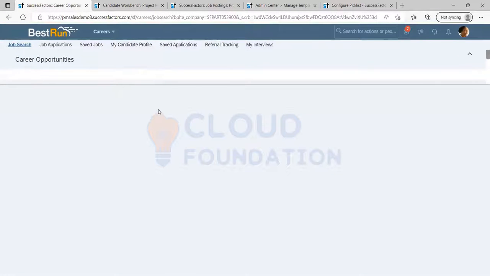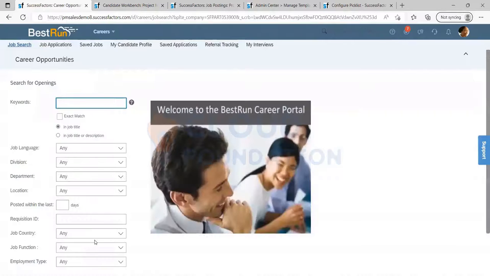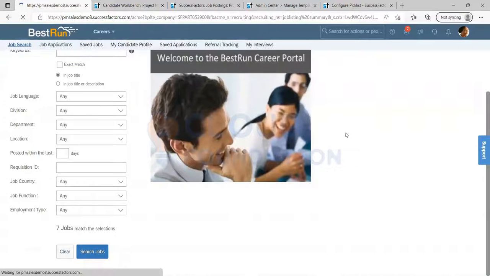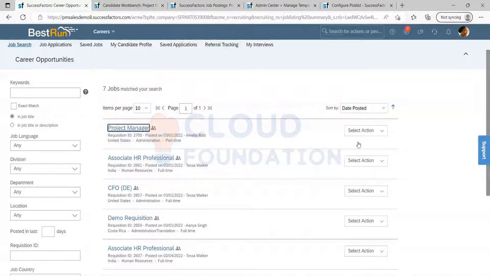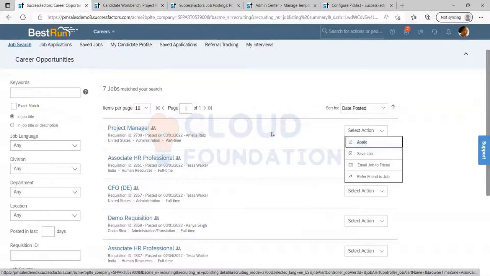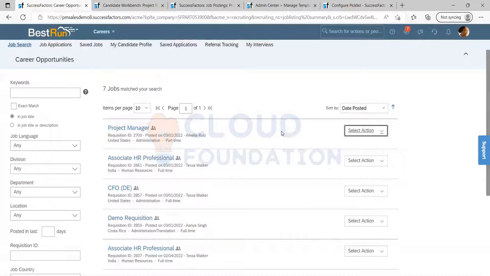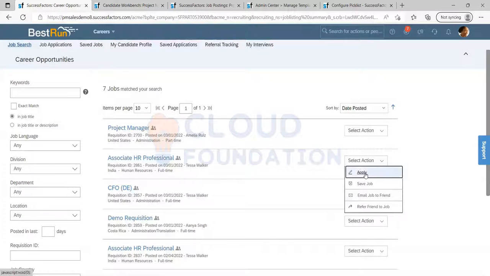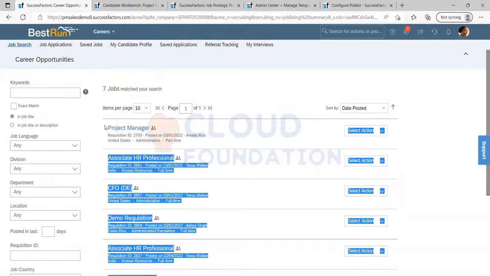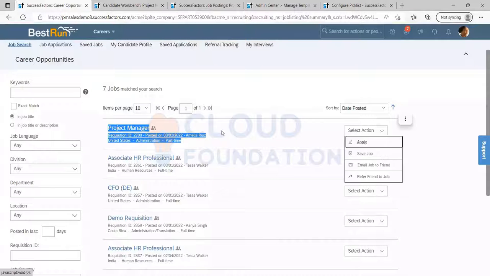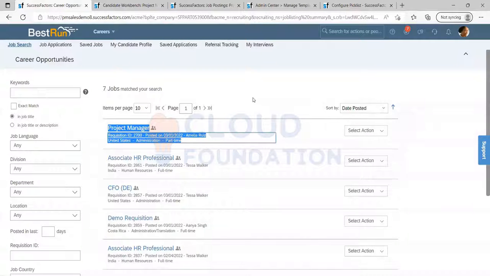I can see a project manager, right? I will go and apply for it. Once I apply for it, I cannot modify it. But if I'm applying for associate consultant, definitely I have the option to go and do it. But what I'm telling you, it's a one-time process. You go here, click on apply, fill the fields and submit it. That's all. You cannot modify it again for the same position.